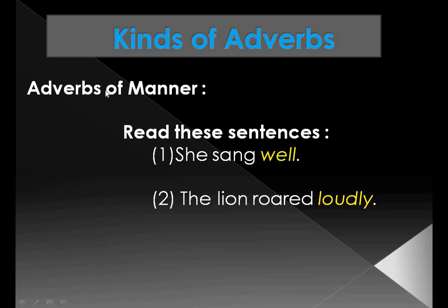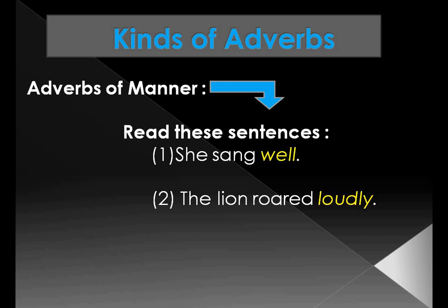Now let us know about kinds of adverbs. There are four important kinds of adverbs. The first one is adverbs of manner. Now read these sentences. She sang well. The lion roared loudly. In the first sentence, well modifies the verb sang. This is modified by the adverb well.